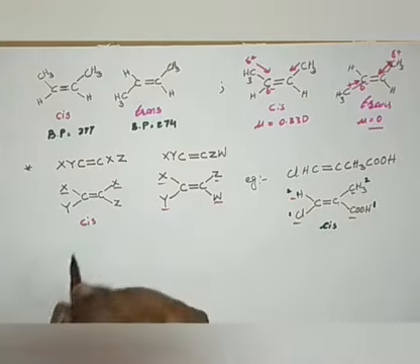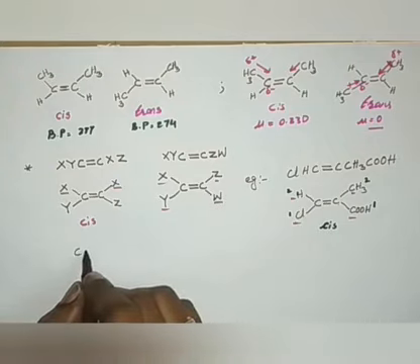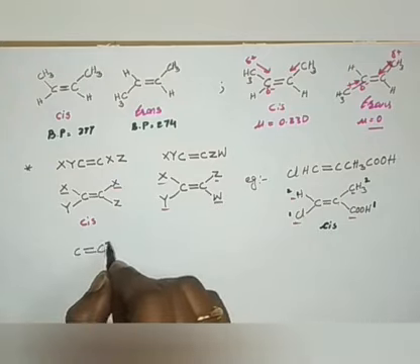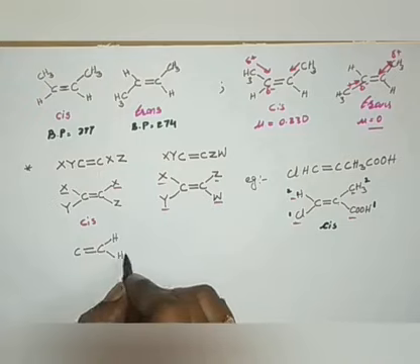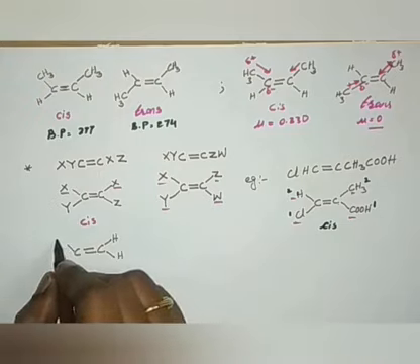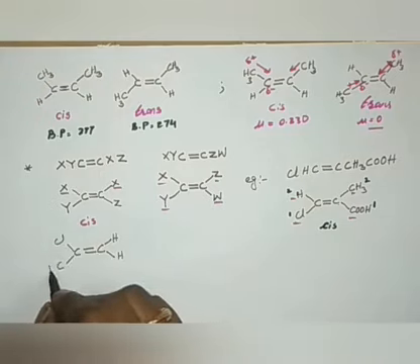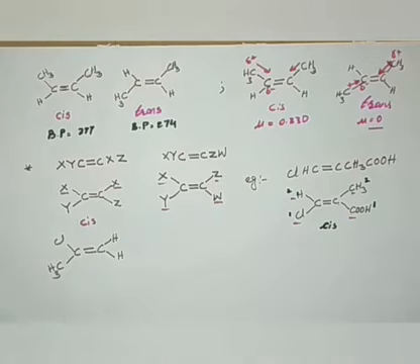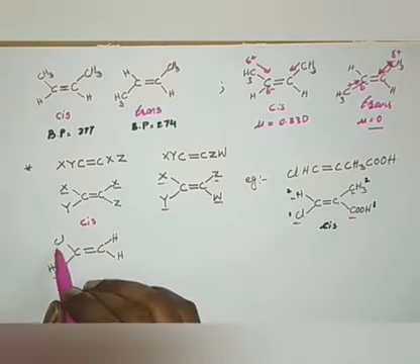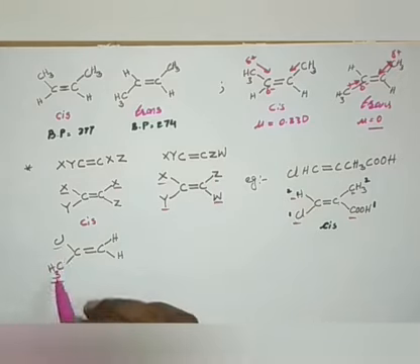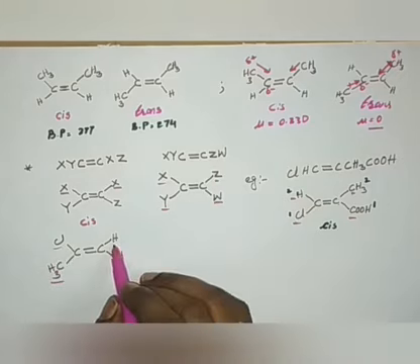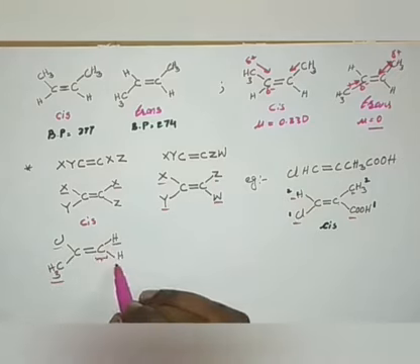But consider compounds in which, for example, C double bond C, if you see in this, only this carbon has two different atoms or groups of atoms. Whereas one olefinic carbon possesses two identical atoms, that is, only hydrogens are present.